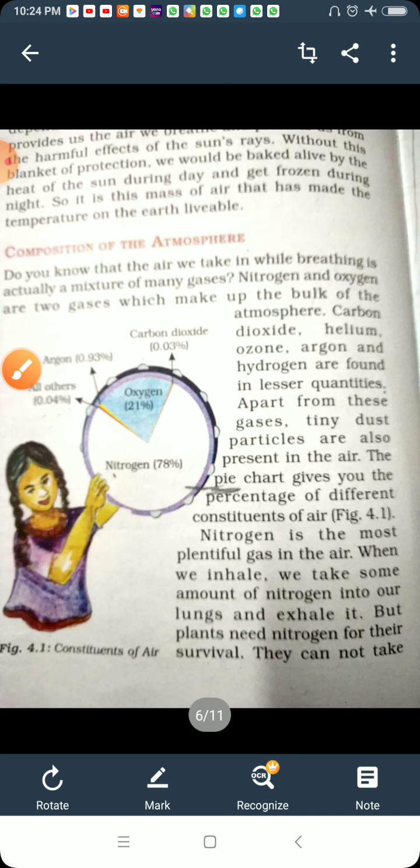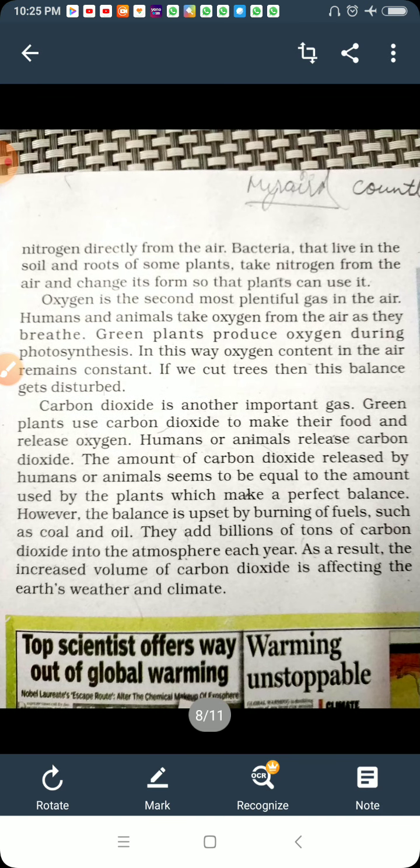Nitrogen is the most plentiful gas in the air, and when we inhale we take some amount of nitrogen into our lungs and exhale it. But plants need nitrogen for survival, and they cannot take nitrogen directly from the air. Bacteria that live in the soil and in the roots of some plants take nitrogen from the air and change it into a form the plants can use. So nitrogen is very important for the plants.